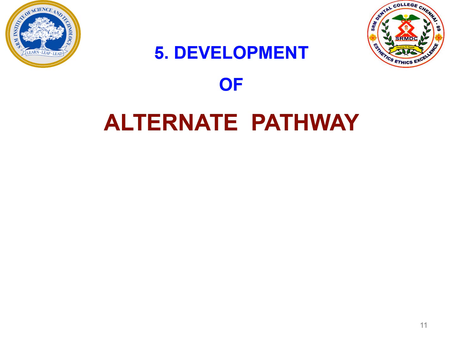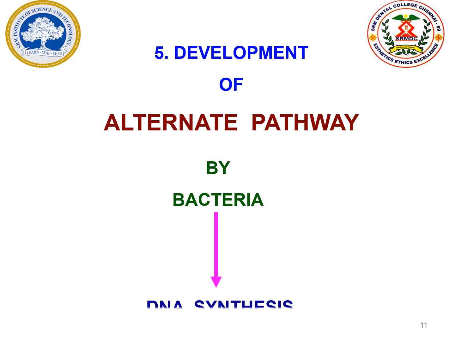But in order to escape the action, they brilliantly find an alternate pathway in order to survive. So somehow they produce the alternate pathway and are able to produce the DNA. Then they are able to survive and escape the action of the antibiotics.